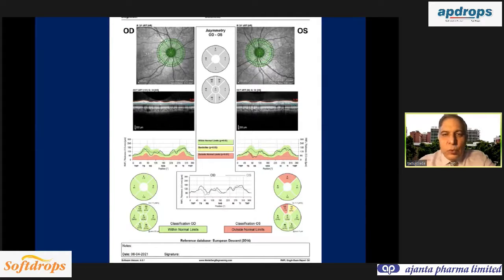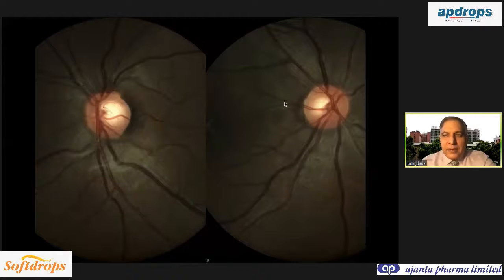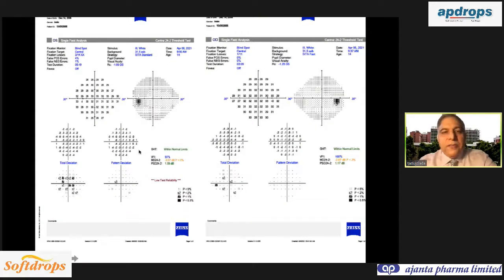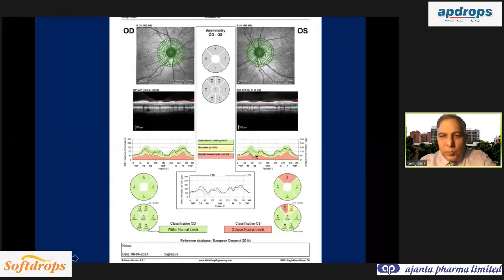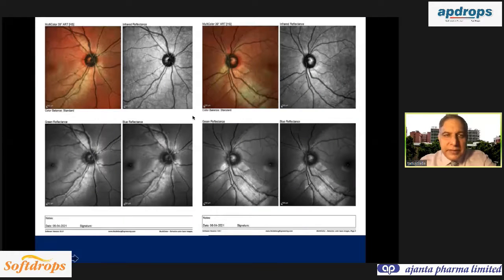And then when you go back to the disc pictures and focus here superiorly versus inferiorly, there is a superior retinal nerve fiber layer loss, which we had missed on clinical examination. Once you see that the OCT is showing abnormality, then you go back to the fundus picture. You can see the right eye and this is the left eye. And here you definitely see this area superiorly on the red free image, there is a dark area of wedge shaped retinal nerve fiber layer loss.